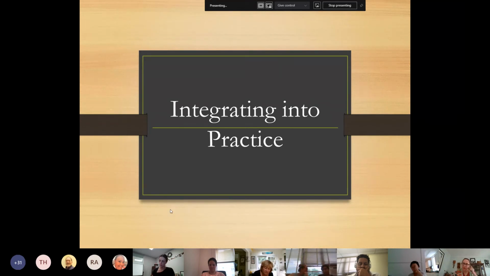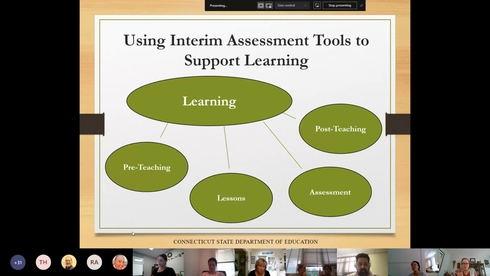So we're going to talk about how to integrate the interims into math, ELA, and science across your practices. The interim assessments and the tools that support the use of interims, such as the assessment viewing application, which we talked about last time, tools for teachers, which you'll hear more about today, and the centralized reporting system, all support teachers in their professional development and pre-teaching activities, lessons, formative or interim assessment goals, and post-teaching follow-up.